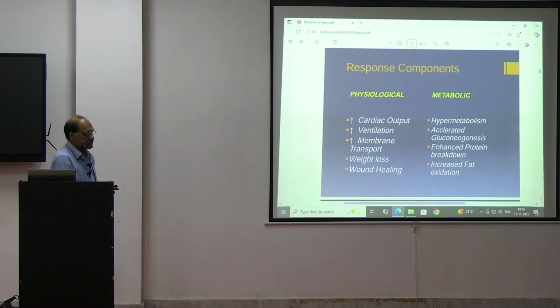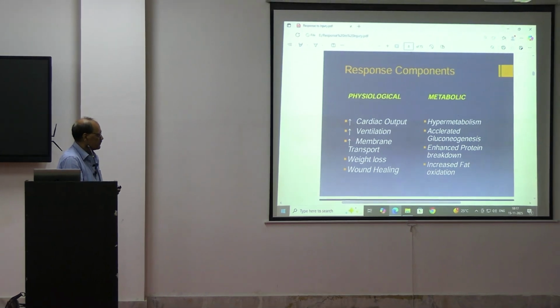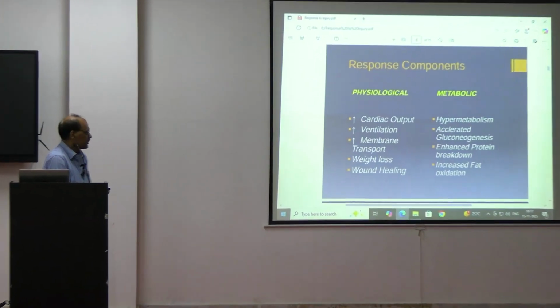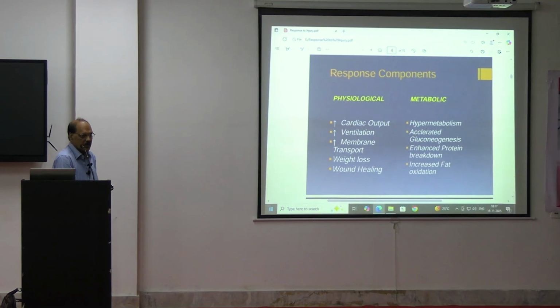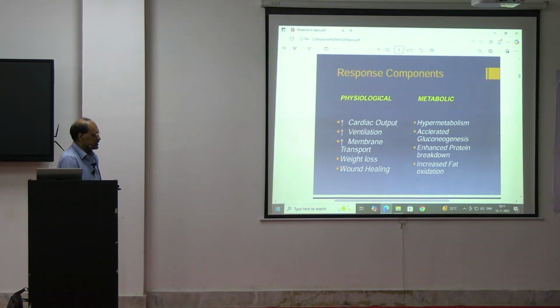Then metabolic, what are those metabolic changes? One is hypermetabolism. The patient has an increased metabolic rate. Then accelerated gluconeogenesis. Then enhanced protein breakdown: the protein in our body tissue will be breaking down. Another is increased fat oxidation. So these are a few metabolic changes occurring after any injury or any surgery.